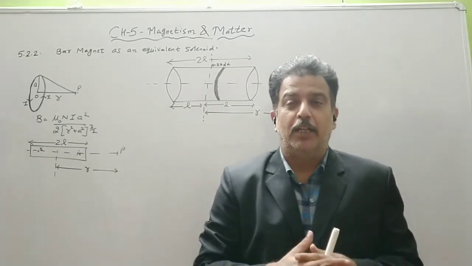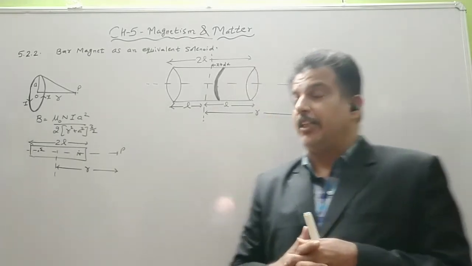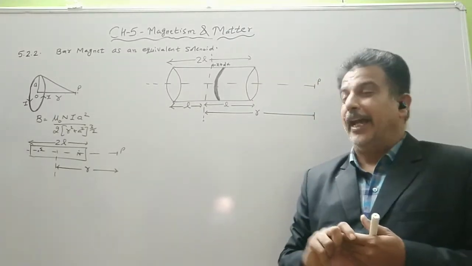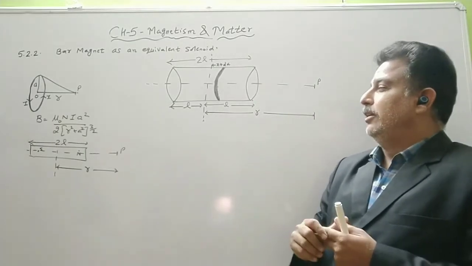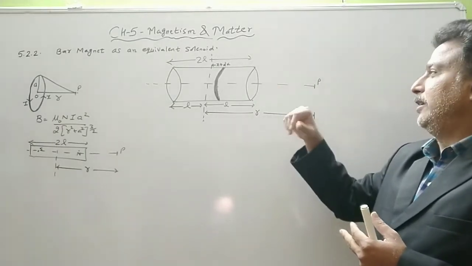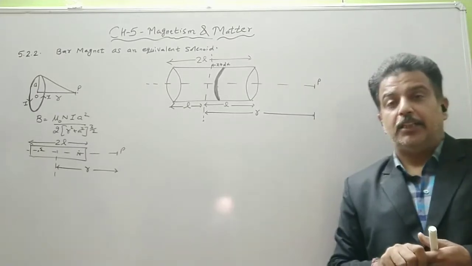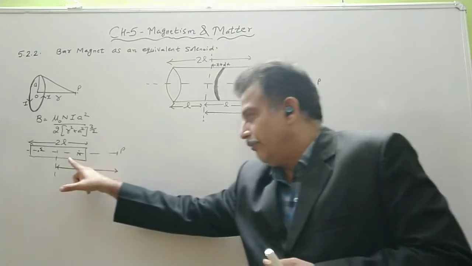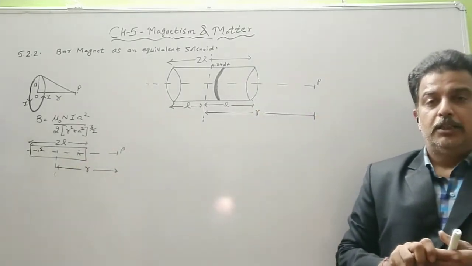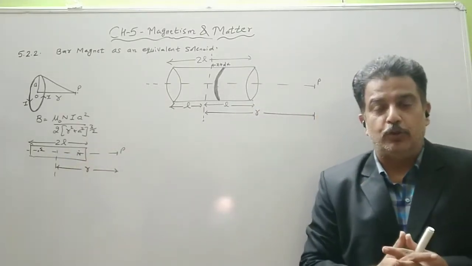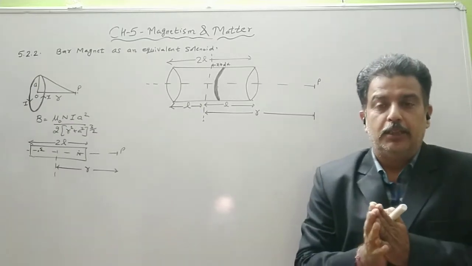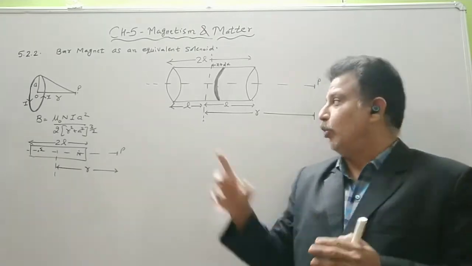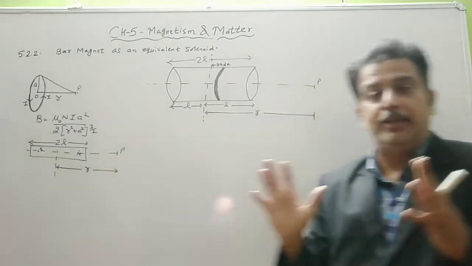Now let us find out the magnetic field intensity along the axis of a solenoid, and then we will say that the magnetic field intensity at the same distance from the center of the solenoid will have the same value. So whether you consider a solenoid or a bar magnet, the magnetic field intensity at its axial point, along the axis, will be the same.